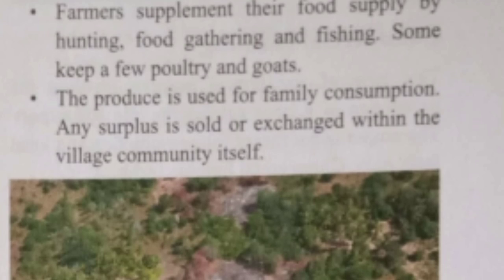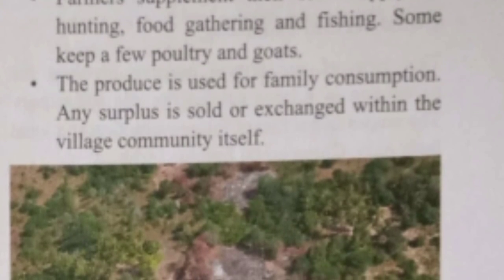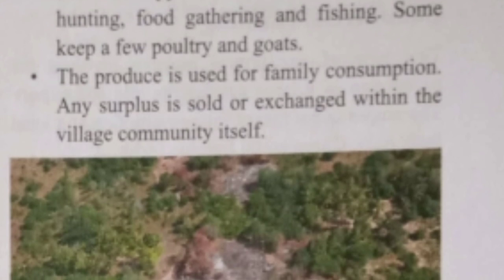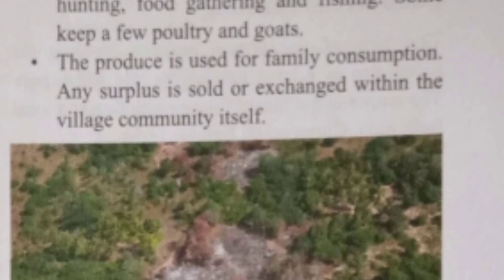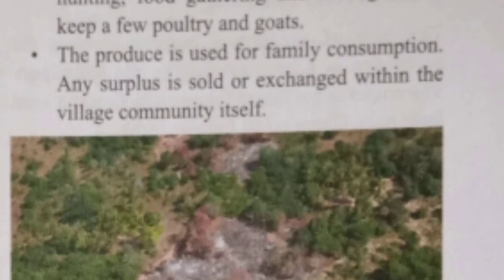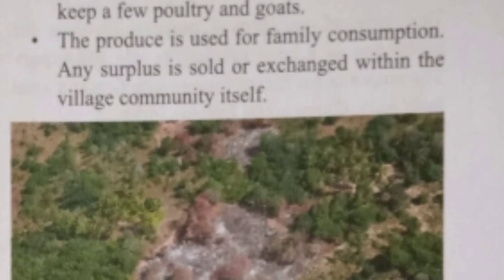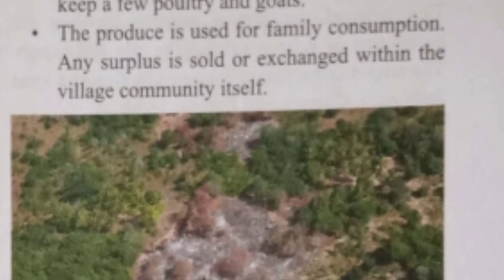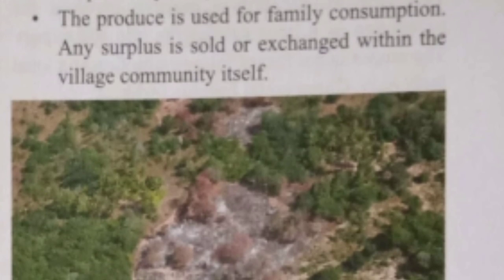They supplement their food supply by hunting, food gathering, and fishing. Some keep a few poultry and goats. Whatever products the farmer gets from this type of farming, they use for their family consumption. Any surplus is sold or exchanged within the village community itself.